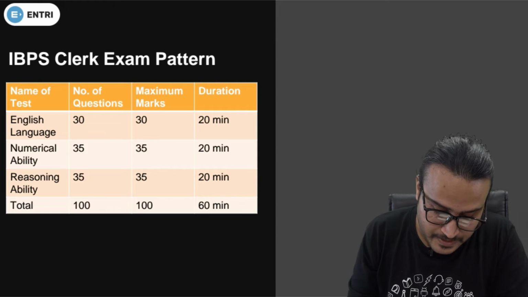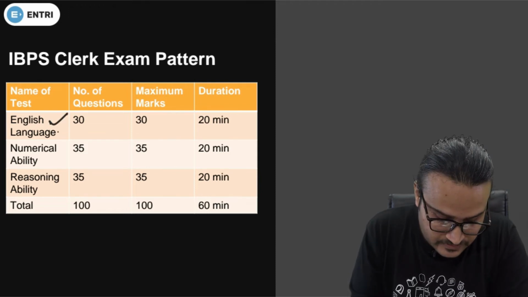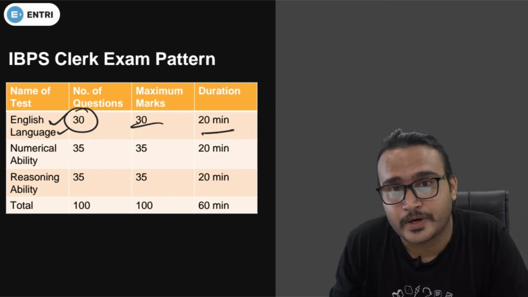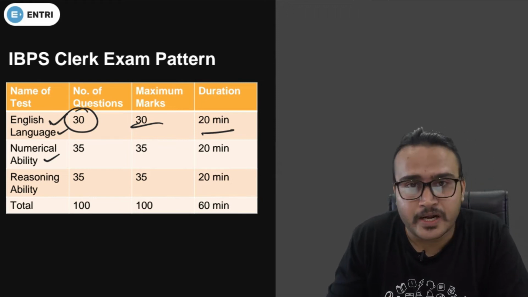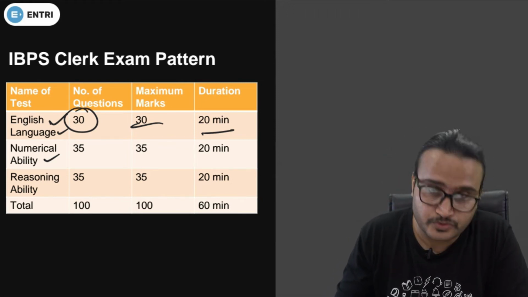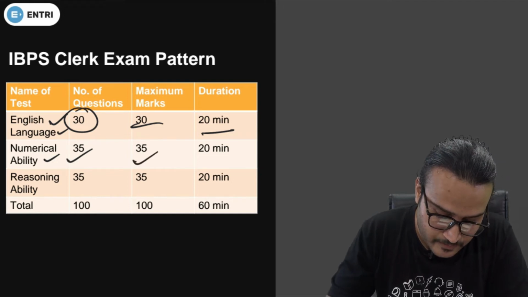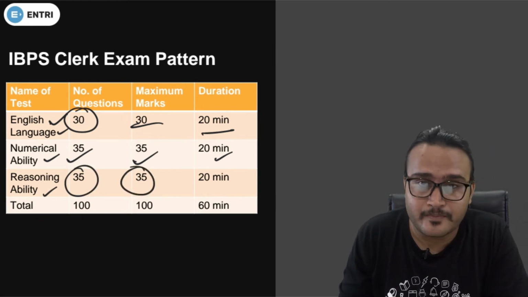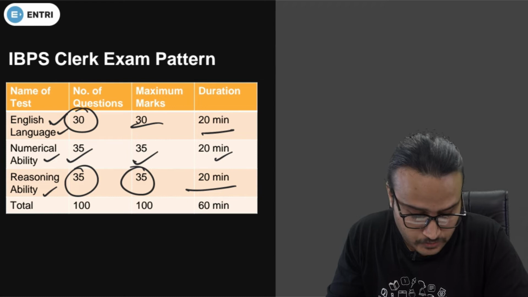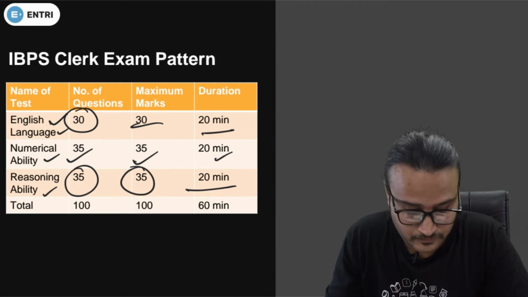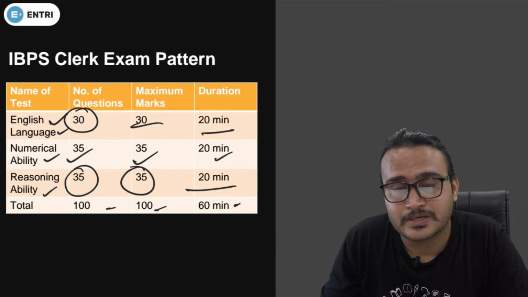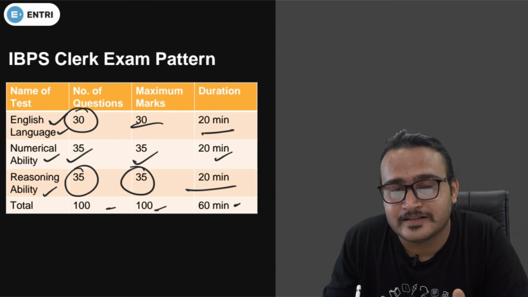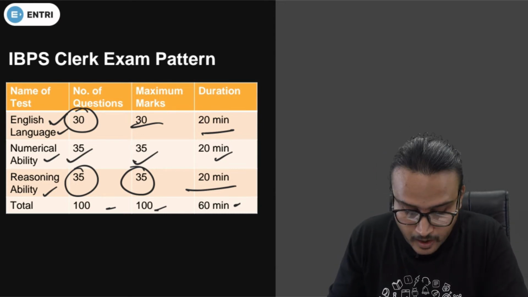For the IBPS clerk, you have the English language section with 30 questions for 30 marks, and a 20-minute section time. Numerical ability, or quantitative aptitude, has 35 questions for 35 marks, and the duration is 20 minutes, guys. For reasoning ability, you have 35 questions, again 35 marks for 20 minutes. Overall, the question paper will contain 100 questions for 100 marks in a 60-minute duration, but the sectional timing is there, and this sectional timing makes banking exams apart from all other exams, guys. So now the concern is how to achieve it.